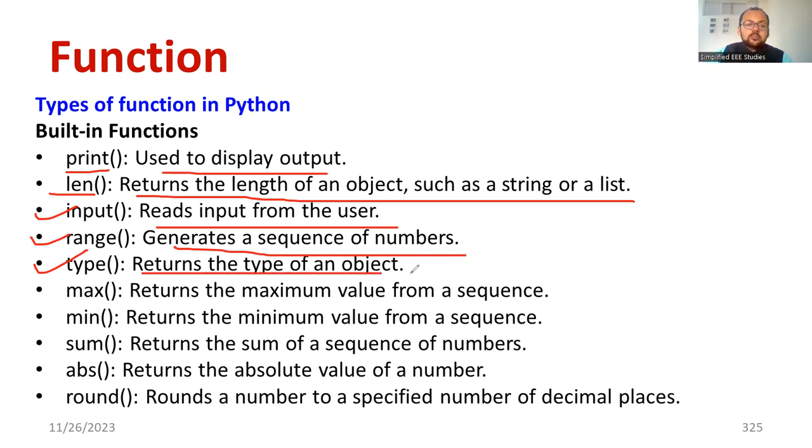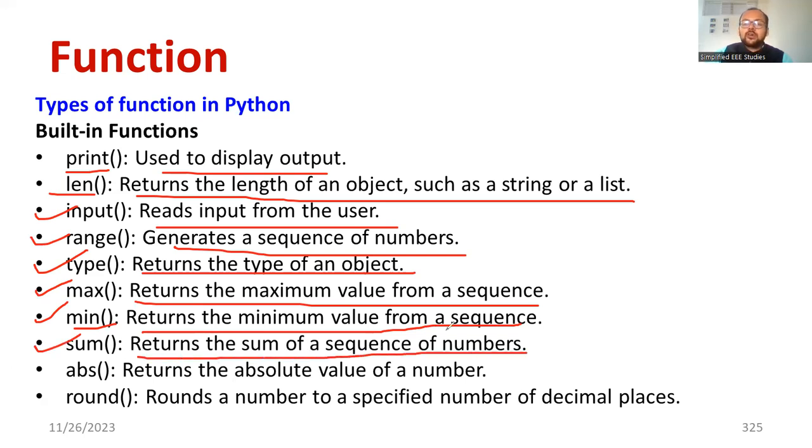Type returns the type of an object. That is another inbuilt function. Max returns the maximum value of a given sequence. The duty of the minimum function is to return the minimum value from the sequence. If I go for sum, it returns the sum of a sequence of numbers.